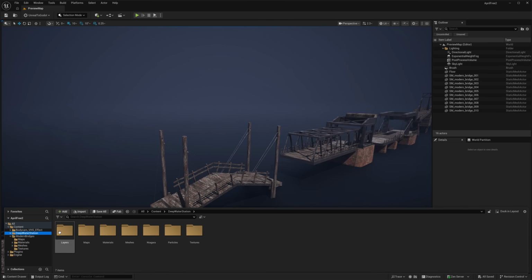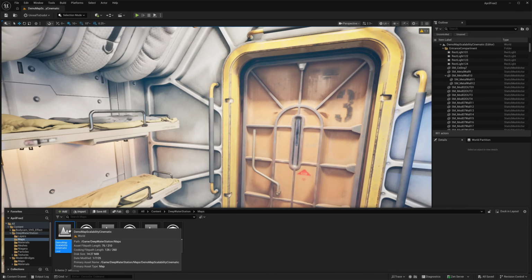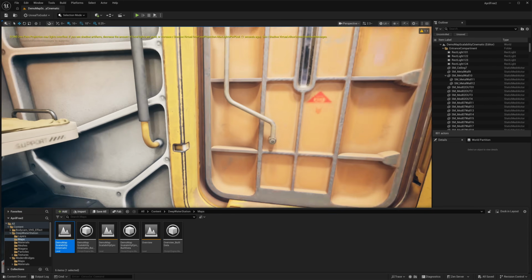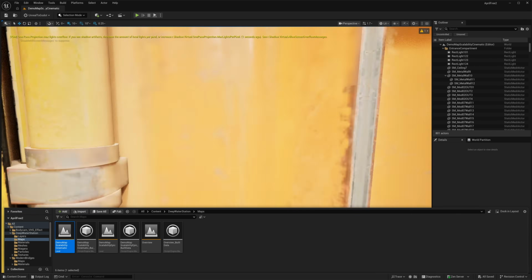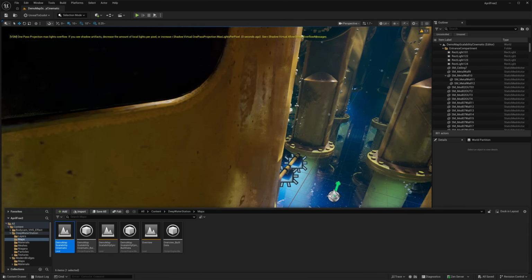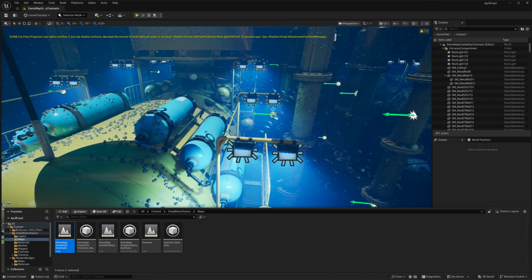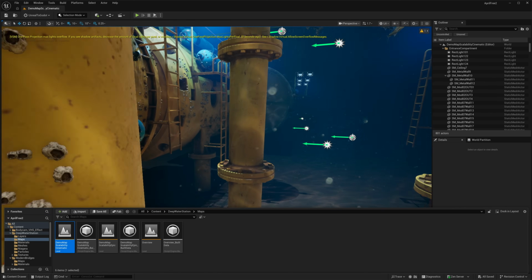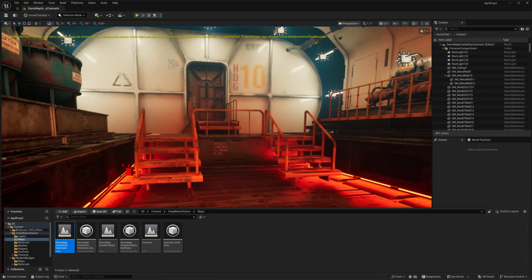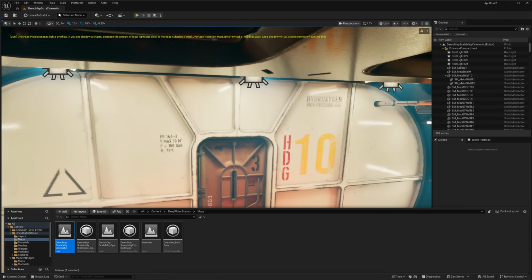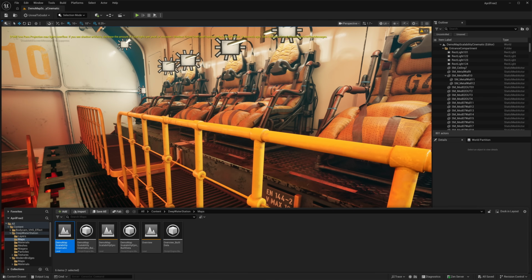The next one we have is the Deep Water Station. This is an underwater, I guess I won't say space station, but an underwater sea station? So you get an idea of everything here. So it's basically some indoor spaces and some outdoor spaces. So if you want to create Leviathan or Deep Star 6 or so on, that is what this asset is all about. So what you need to create interior and exterior sea station environments if you want. That is what you're getting in this particular asset.